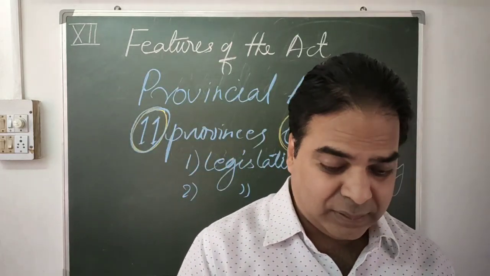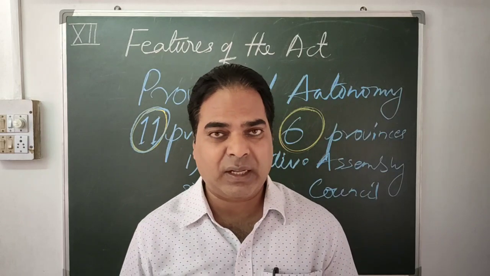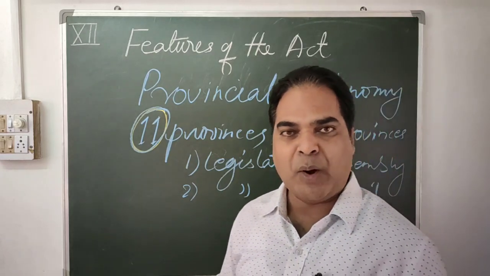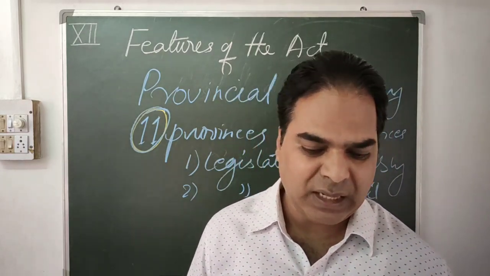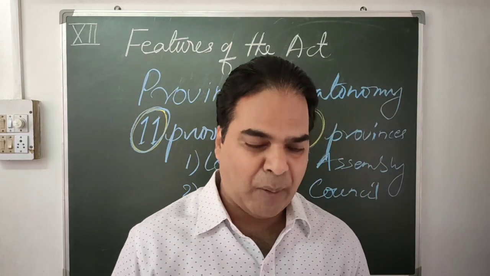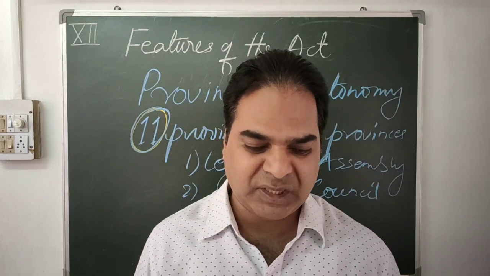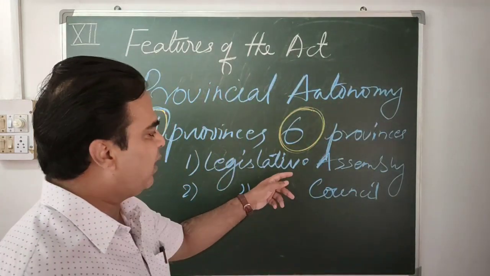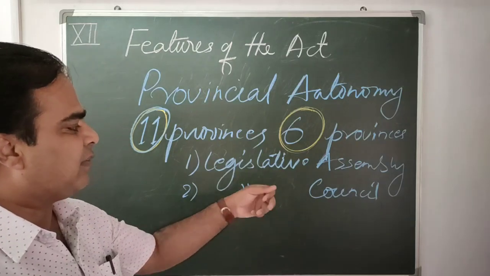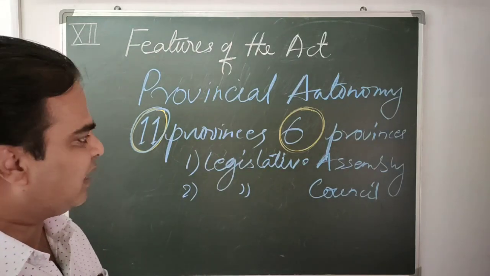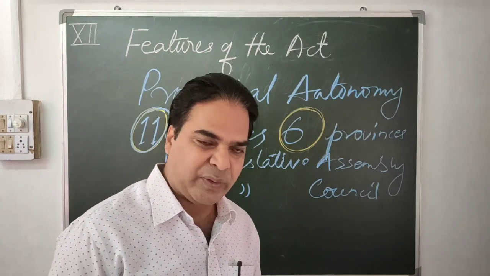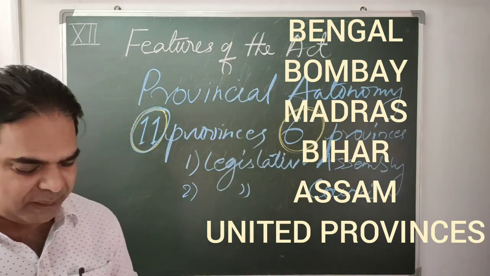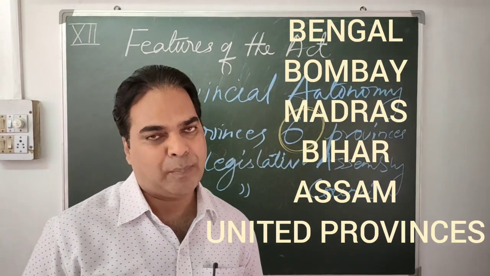Now to the point. Which were the 6? First one was Bengal. Bengal, Bombay, Madras, Bihar, Assam and United Province. So these were the provinces where both houses were there, legislative assembly as well as legislative council. Once again, 6 provinces where bicameral legislature was there: Bengal, Bombay, Madras, Bihar, Assam and United Province.